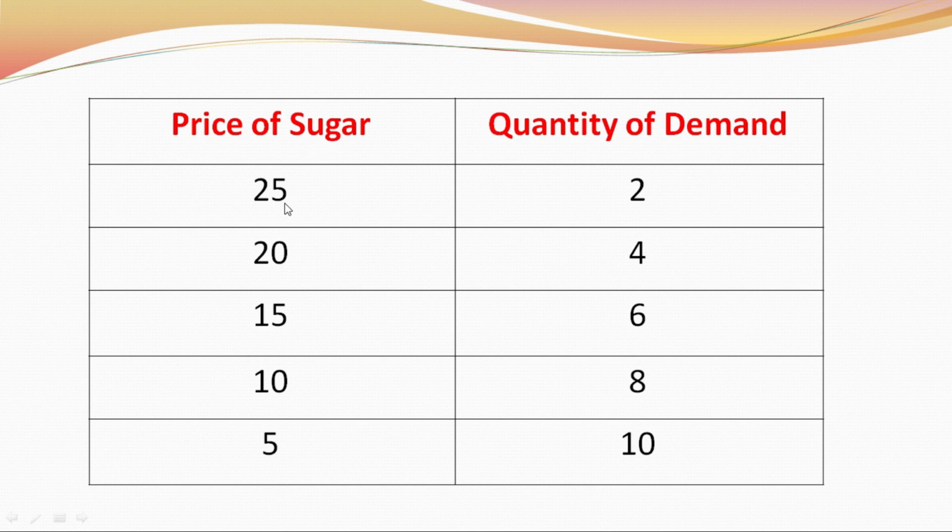Price of sugar 25, quantity of demand is 2. When price is 20, quantity of demand is 4. When price is 15, quantity of demand is 6. When price is 10, quantity of demand is 8. When price is 5, quantity of demand is 10. You can say that there is an inverse relationship between the price of sugar and the quantity of demand.